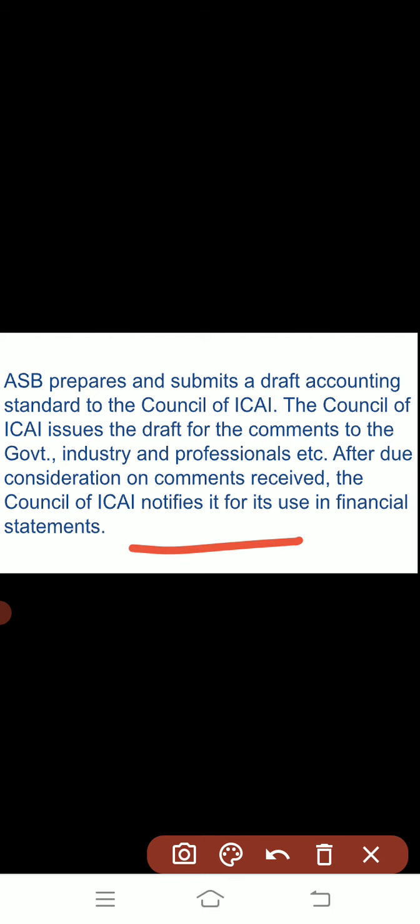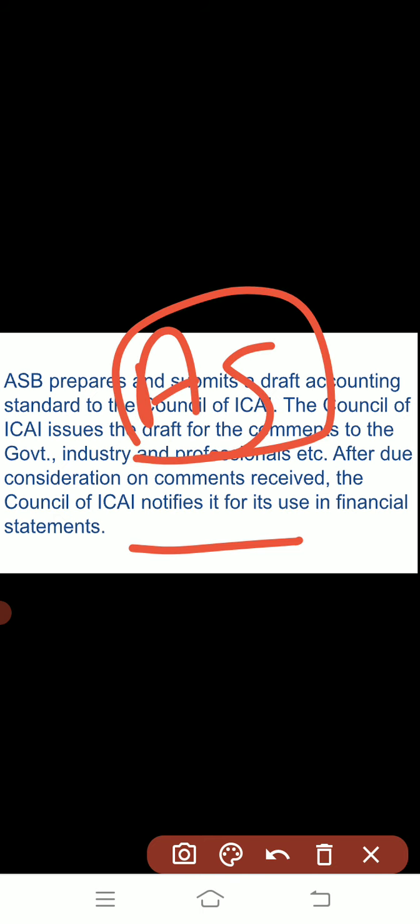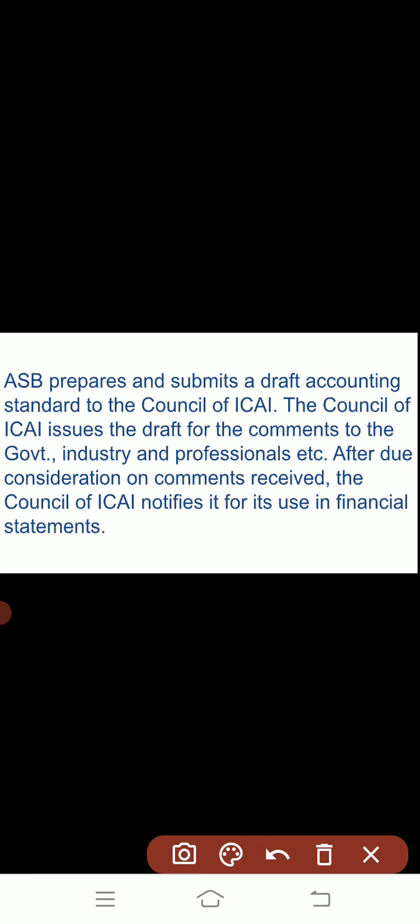It is not that ASB prepared the report and it was simply finalized. First of all, there were discussions, and comments were demanded from the government, industry and professionals on whether these accounting standards are reliable or not.